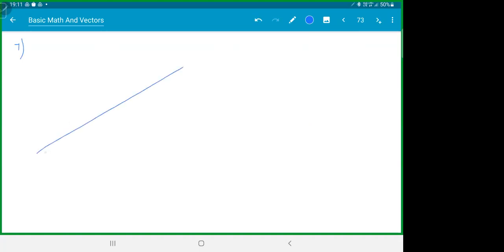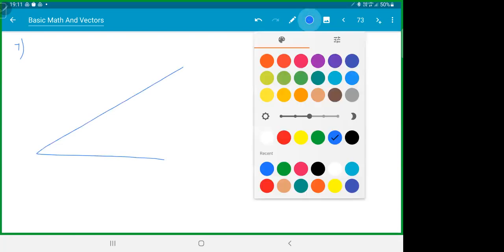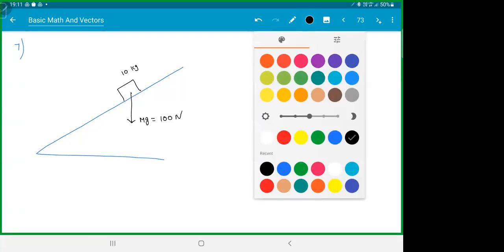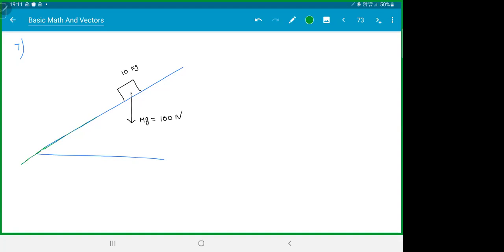Let's say we have an incline like this, and we got a block here. Don't worry about the situation. Let's say it is 10 kg. So the weight vector mg is 100 newtons. So generally what we do, right? We treat this as x-axis and we treat this line as y-axis. You can choose any line as x and any line as y. And this angle is given as 30 degrees. Resolve the weight vector, that is mg, along x and y axis.